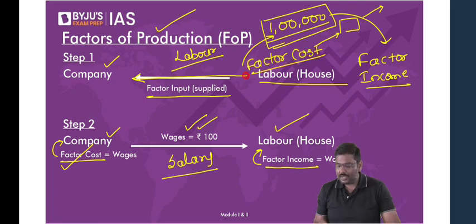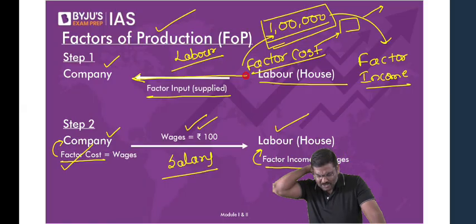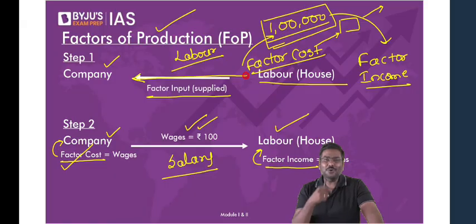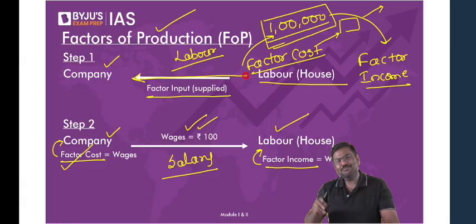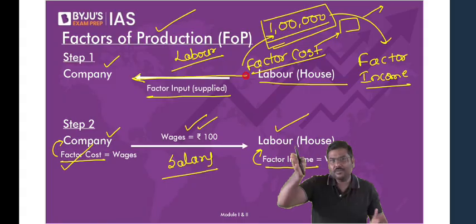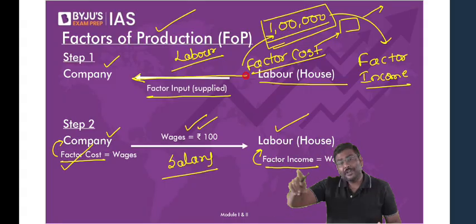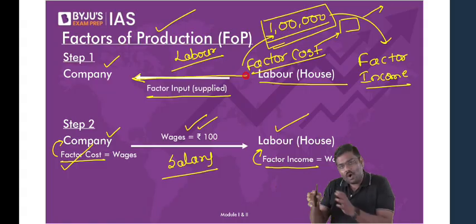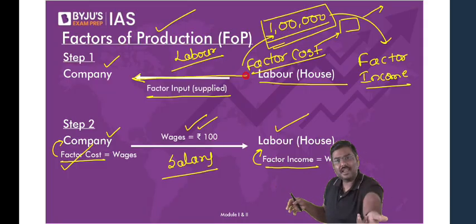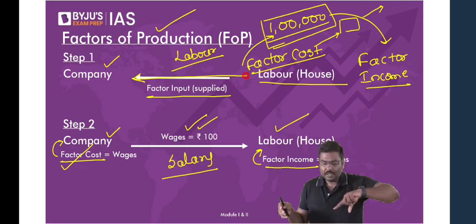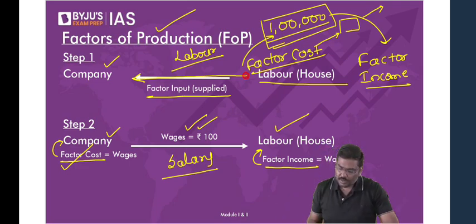Any problem with this again? Salary is wage or profit? My dear, listen to me very carefully. Salary is given to employees. Profit is given to owners. So I hope you understand the difference between both of them there itself. Salary or wages are given to employees, whereas profits are given to owners. So entrepreneurship is different, labor is different. Labor will earn a salary, owners will earn profit. Is the logic okay?